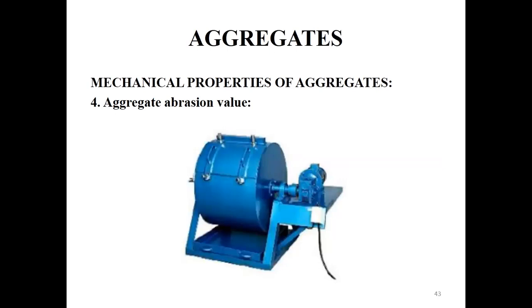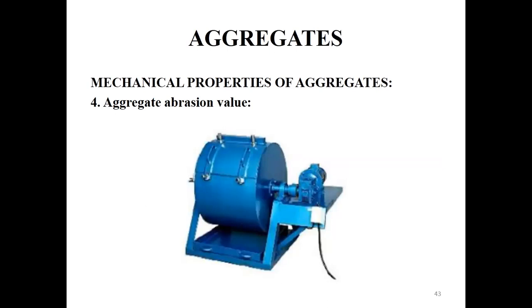The number of rotations permitted is 1000 revolutions.